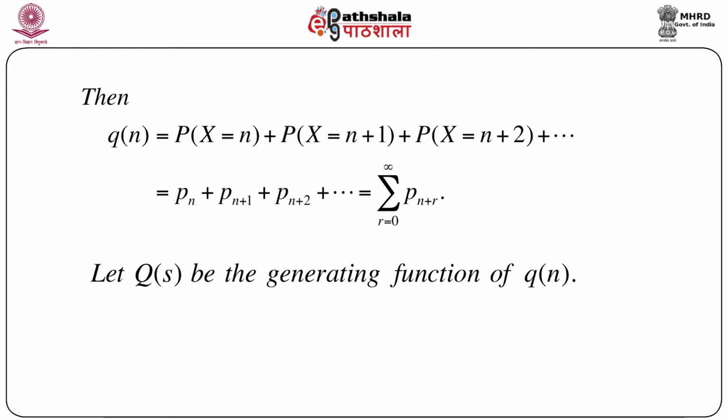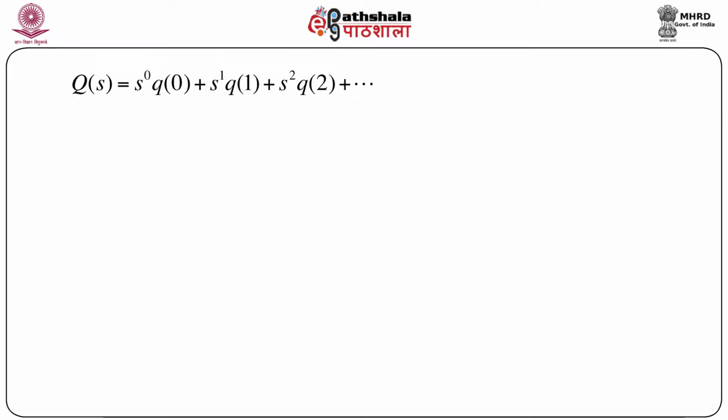Let Q(s), capital Q(s), be the generating function of small q_n. Then, looking at the generating function of P(s), we can immediately write Q(s) equals s to the power 0 times q_0 plus s to the power 1 times q_1 plus s squared q_2 and so on. Now remember, q_n is the summation over r from 0 to infinity of p_(n+r).